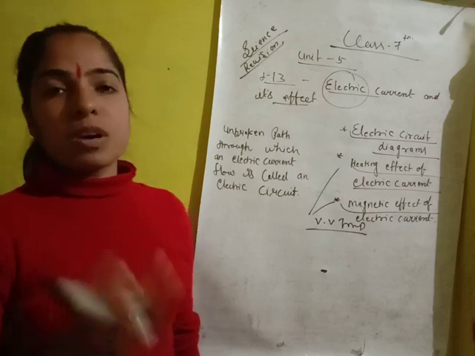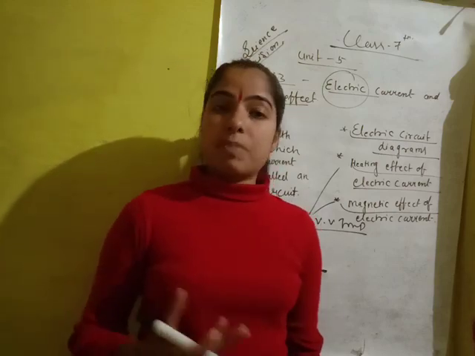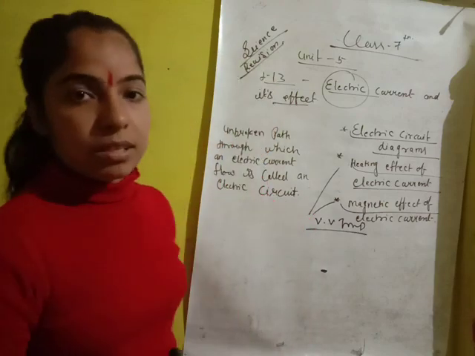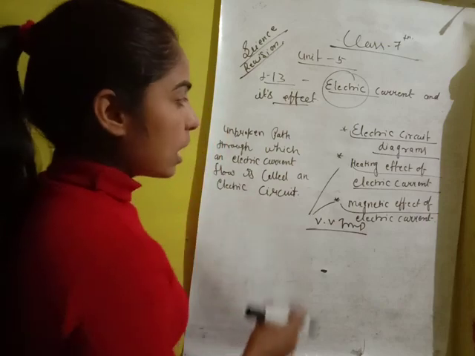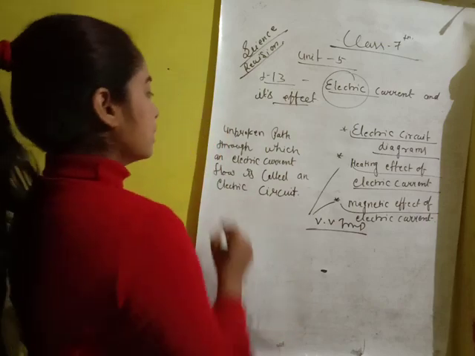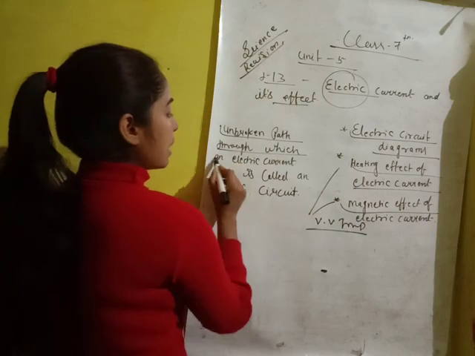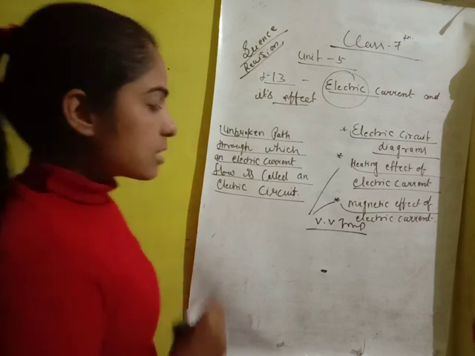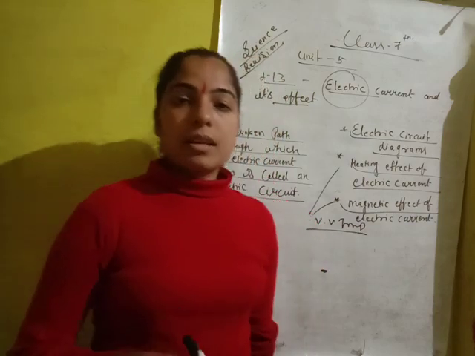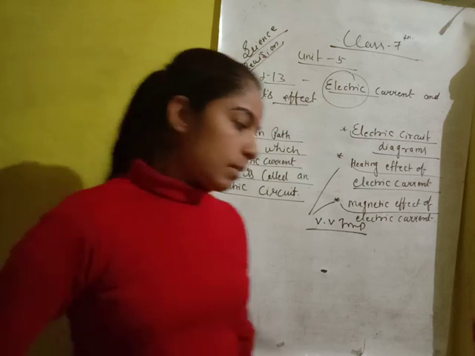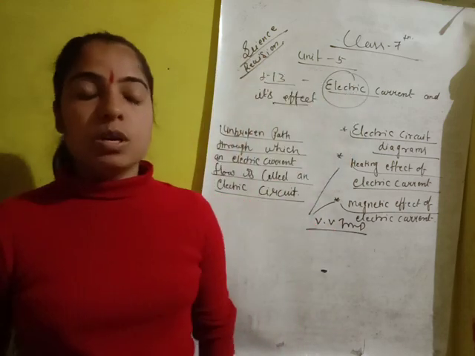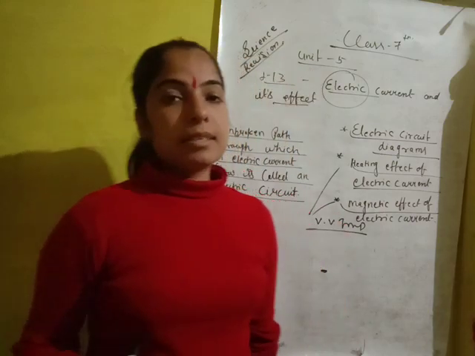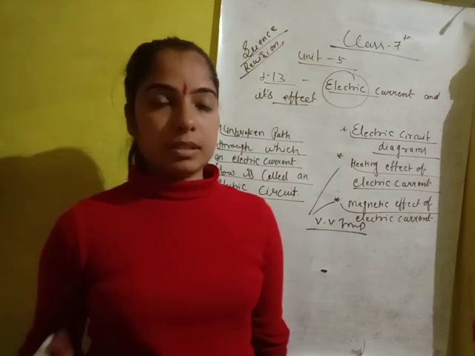Understand? What is a circuit? A circuit is a closed path by which electricity can flow easily in one direction without that path being broken. So you can give the definition of the electric circuit: the unbroken path through which an electric current flows is called an electric circuit. The electric circuit is made up of different parts, and I'll tell you about the electric circuit diagram tomorrow, so you will know how the electric circuit is made and how electricity moves through it.